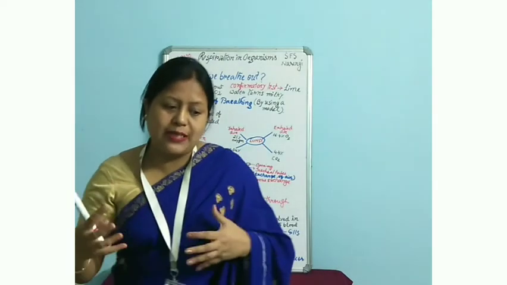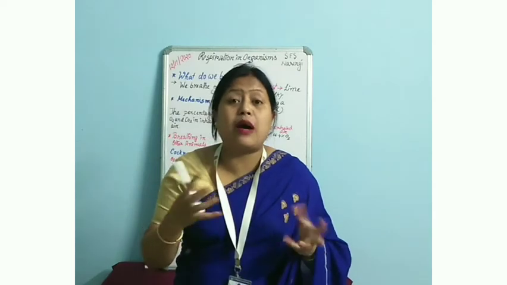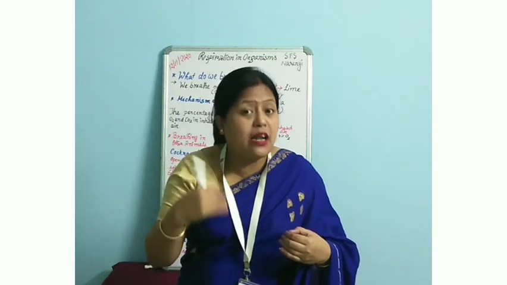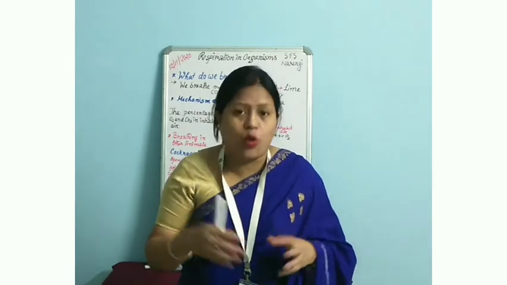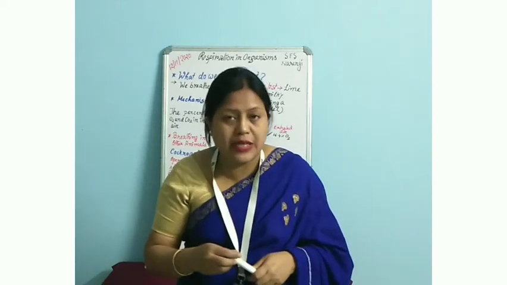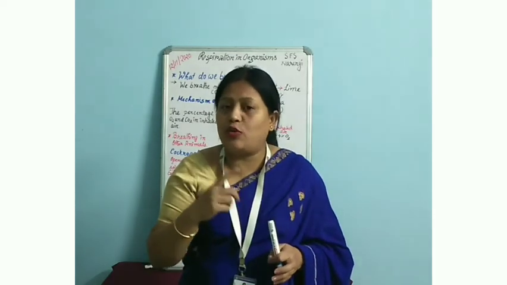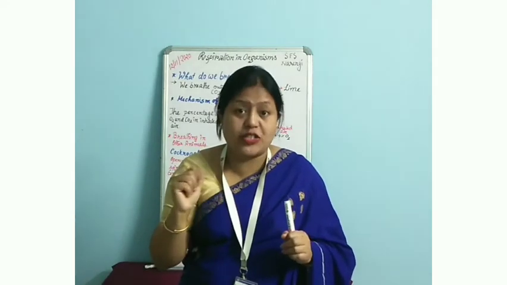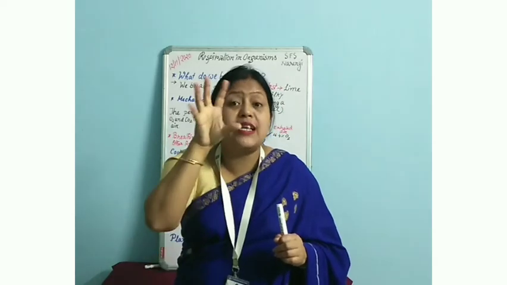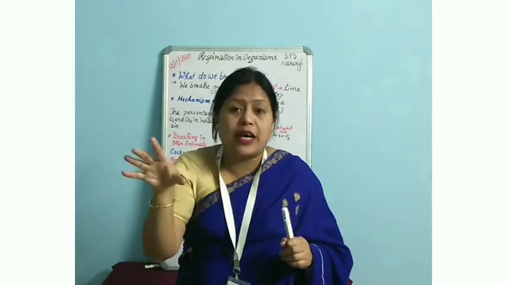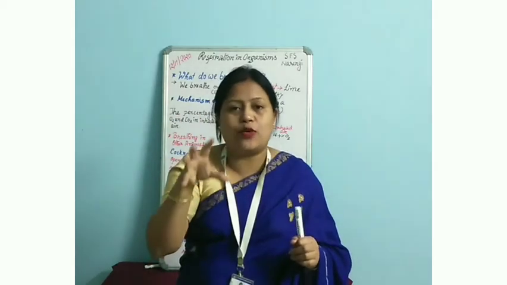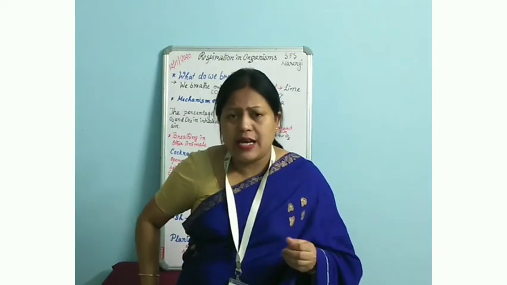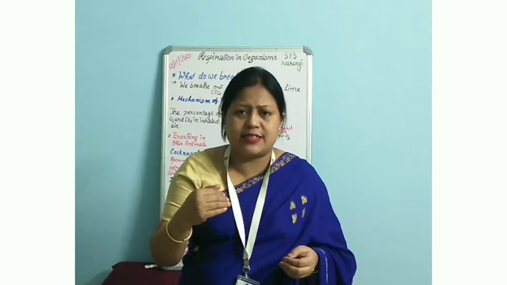Mechanism of breathing means the way we breathe, what the different parts involved are, how they act, how we breathe in and how we breathe out, how the entire thing occurs. That is the meaning of mechanism of breathing. Now in the mechanism of breathing, I told you that the rib cage and diaphragm perform the vital role, along with the respiratory organs: the lungs, the trachea, the bronchi, all the alveoli, all those things which we have done in the previous class. I hope you remember that. So today let us again revise these things, okay?